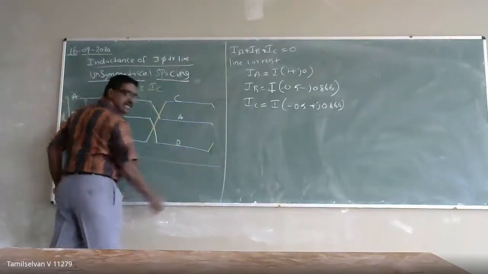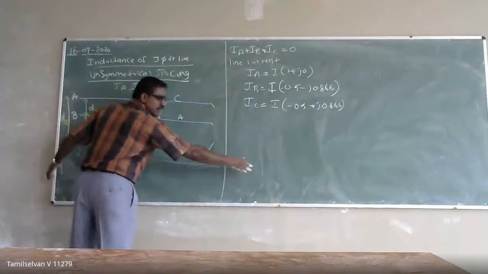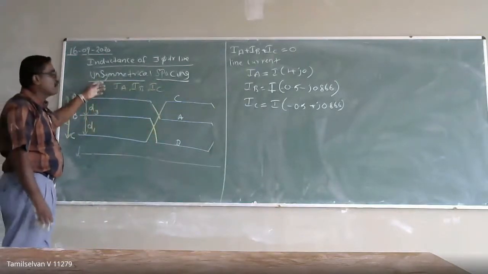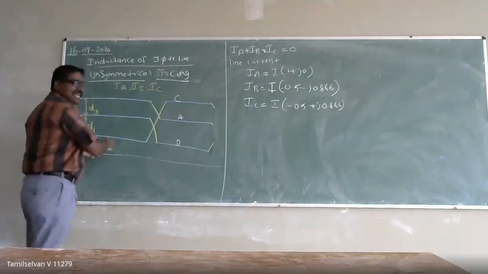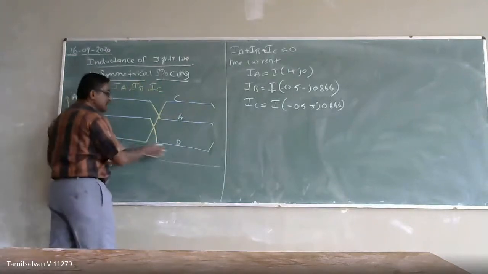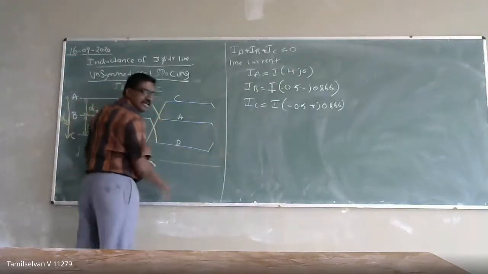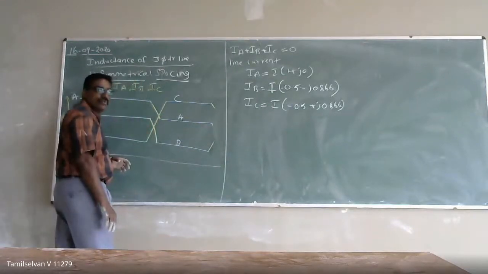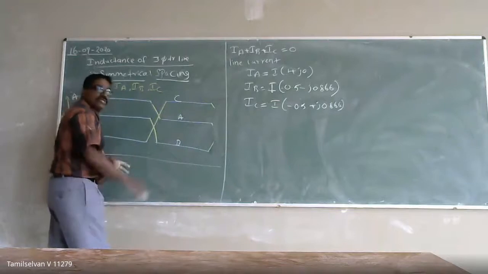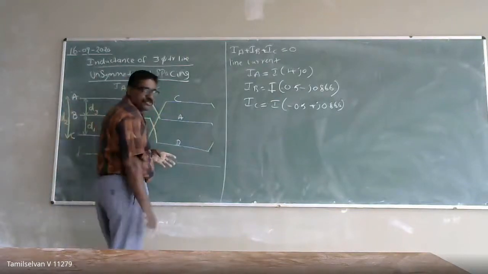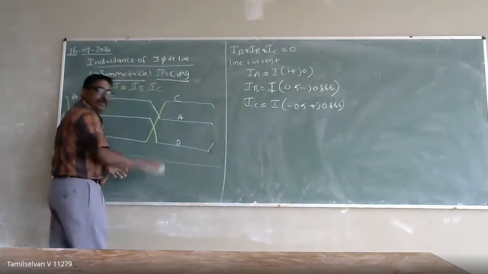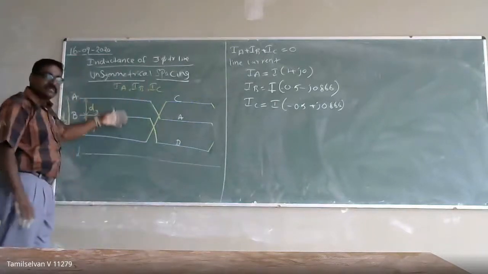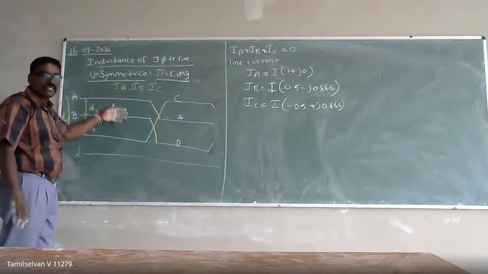Now I am taking up 1 meter length of the conductor. For this 1 meter length of conductor, I am going to calculate the inductance. At regular intervals, in the 1 meter, I am changing the position of the conductors to make the voltage uniform. That is going to be called transposition.